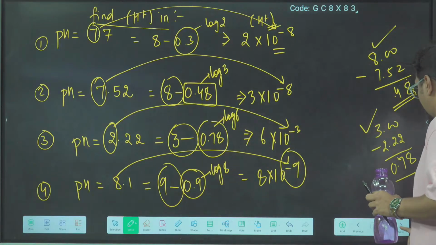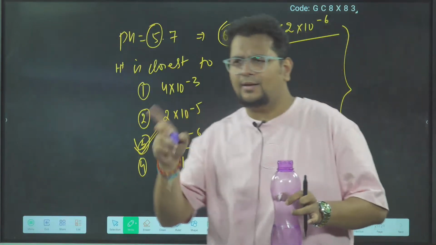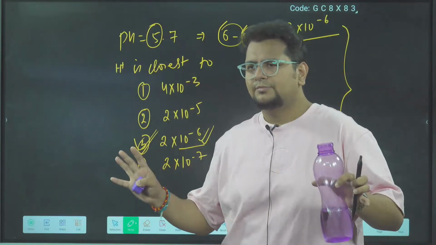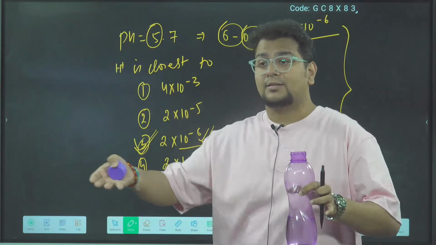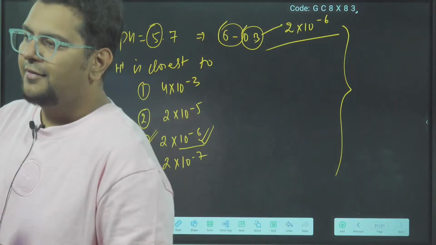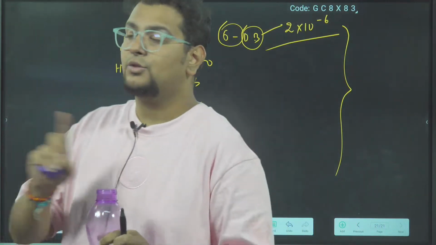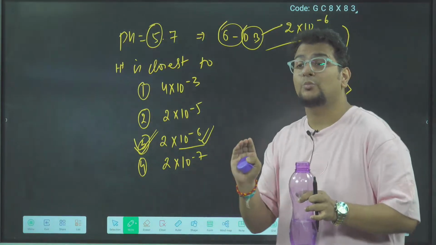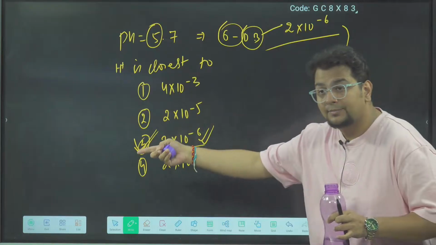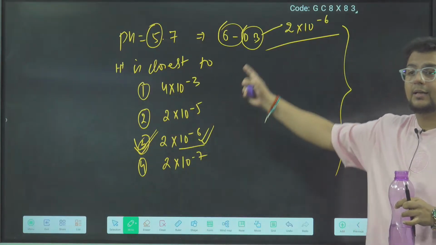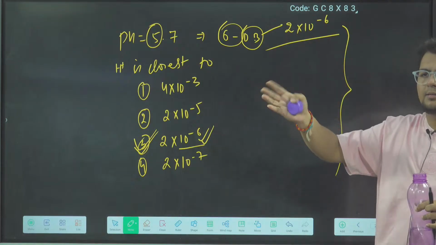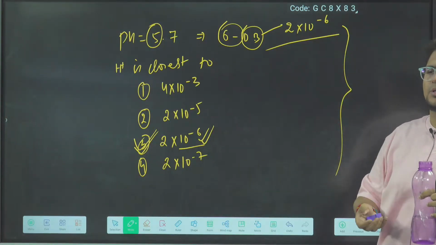Bhai, I know this trick is so goated. I said in the last class, within 1 second the answer will come. The trick is so goated that even other tricks appear as long methods. But there is no replacement for fundamentals. Fundamentals should be clear: why we are writing with minus, because minus log x will come, and then how we are getting minus 6 here. If it is clear, even if they ask you very close options, you will be able to solve.